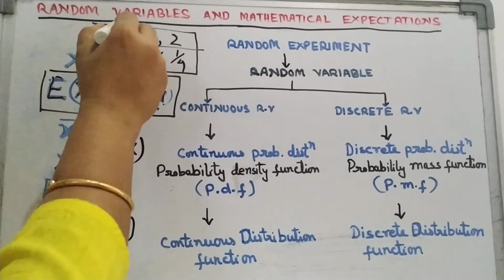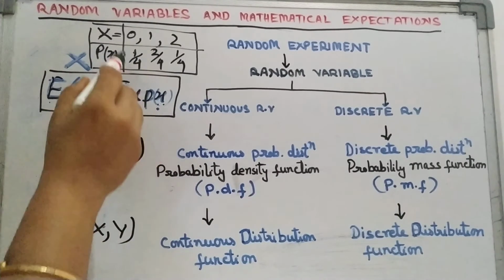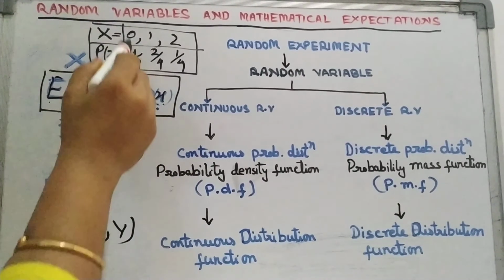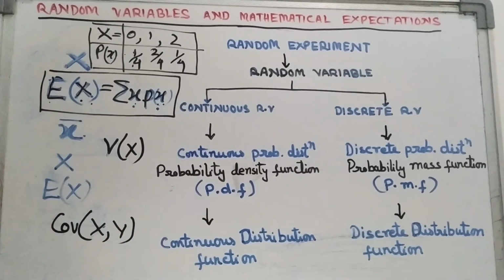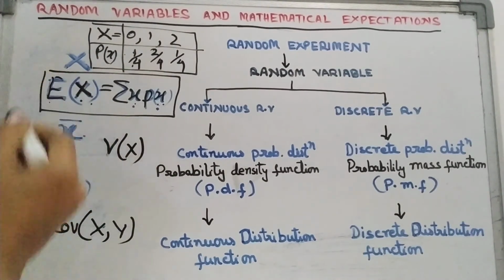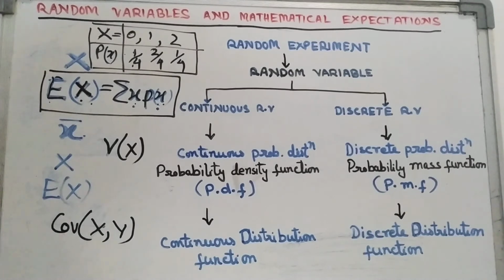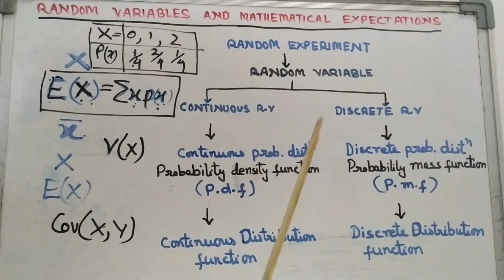Okay. So the expectation of x means the summation of x p(x). This is your x value, this is your p(x) value. So you multiply them and then take the summation. So it is your expectation of x, or the mean value of the random variable x. So I hope you get the idea of this topic. We will study the next things, that is the probability density function and probability mass function, in our next video. Thank you.